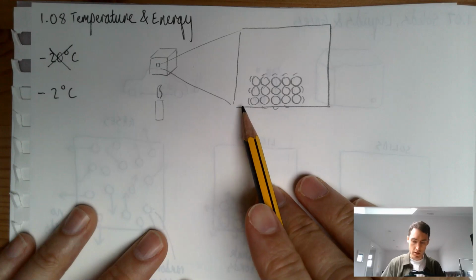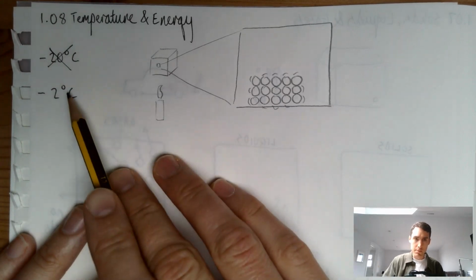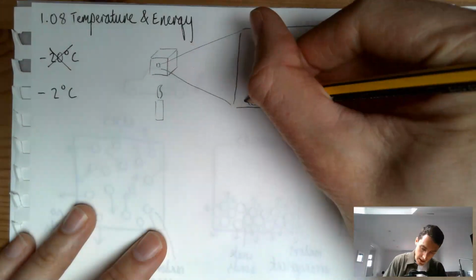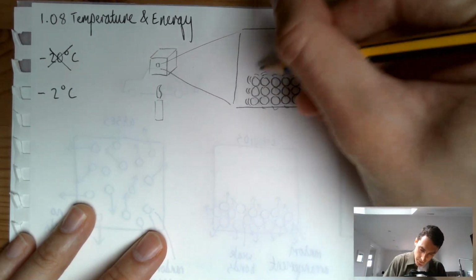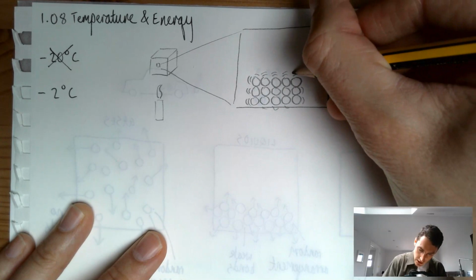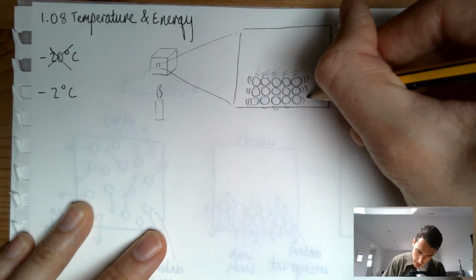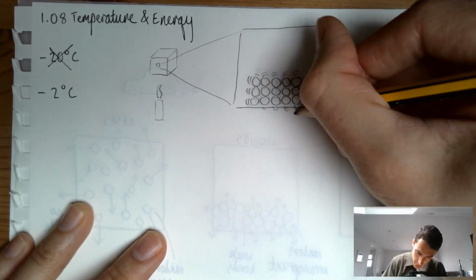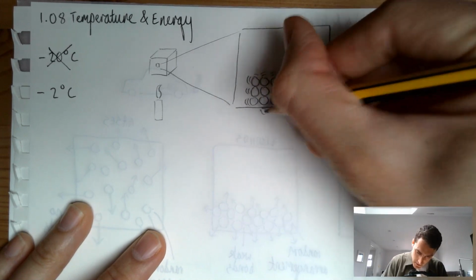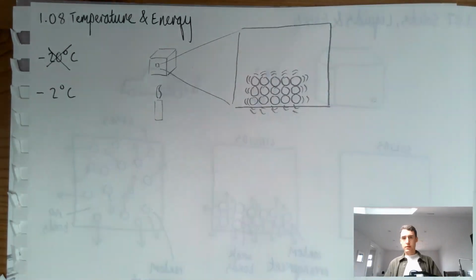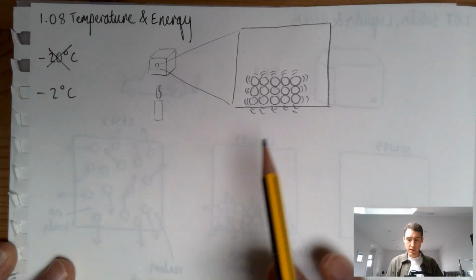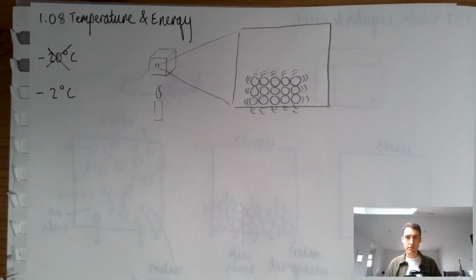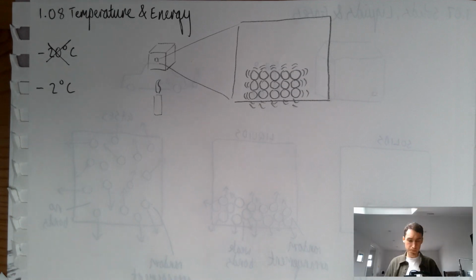What I want to show to them is that as you increase the temperature there, what you're doing is increasing the kinetic energy of the particles, i.e. they're jiggling more. I'm going to show this, that they're going to keep jiggling a bit more and a bit more like that as I heat up the block of ice. So the reason I've done it like this and done the crossing out bit is just so I don't have to draw the diagram again. So it's just maybe save a bit of time.